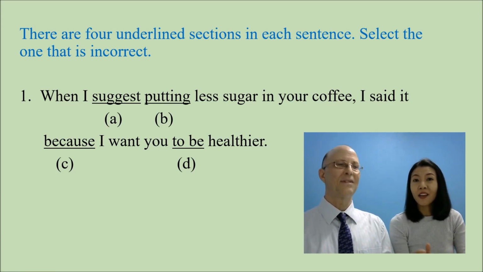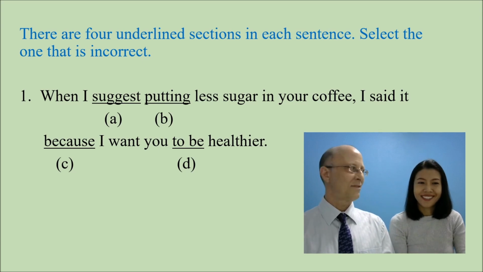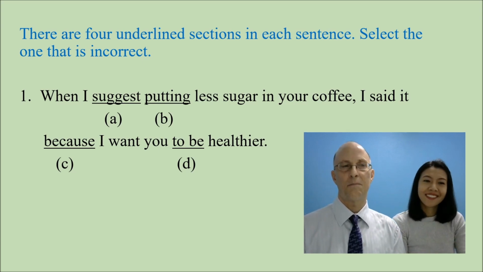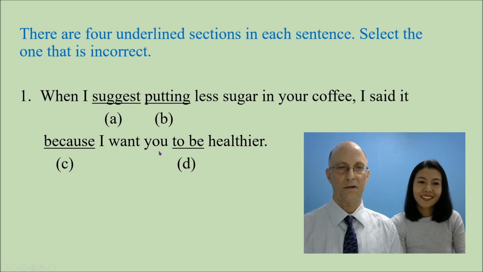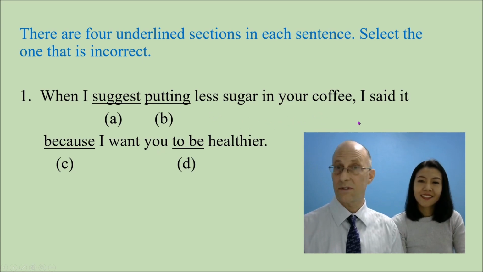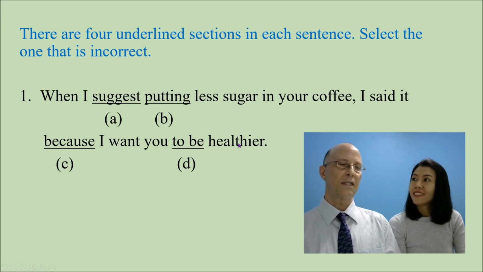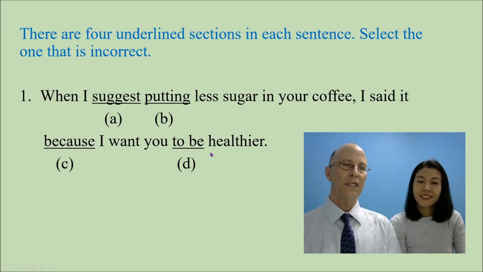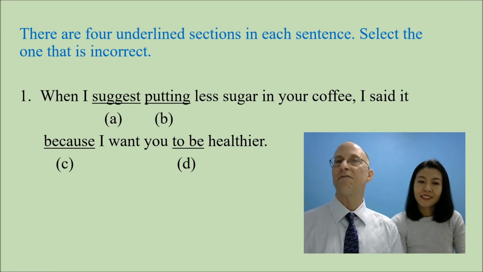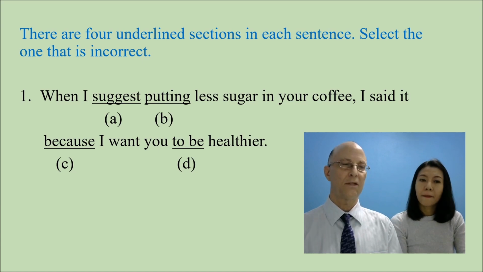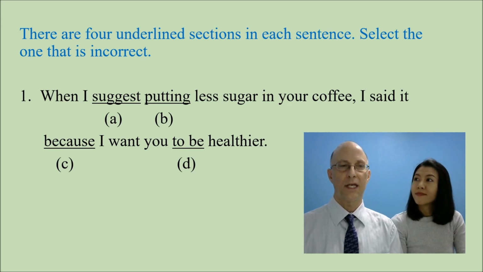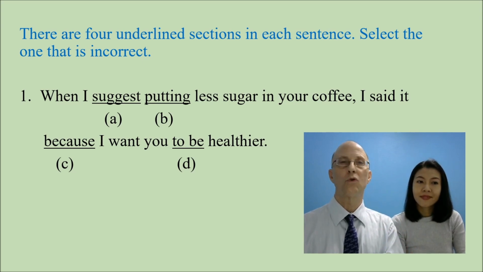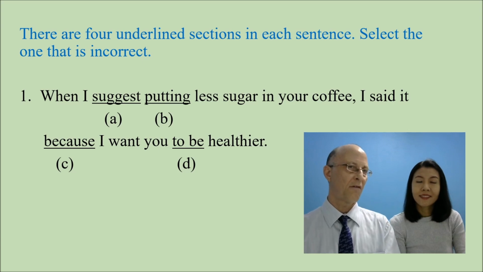Subject, I, and want is a verb. Yeah, so therefore it's correct. And the meaning is correct too, because everything here is the cause of why this person said it. Finally, it's to be. To be here equals an infinitive of purpose. It tells about the verb want. What do you want, or why do you want, or how do you want? And it's for you to be healthier. So it's an infinitive of purpose.